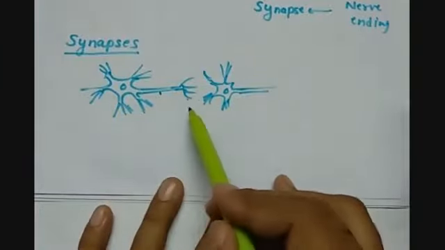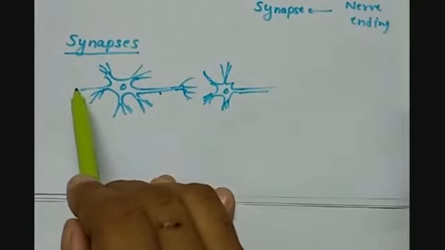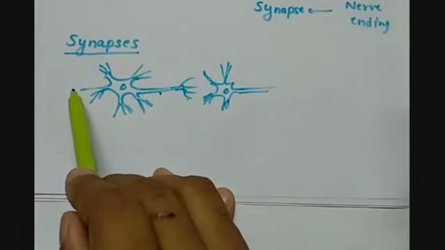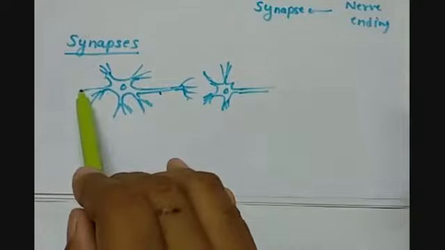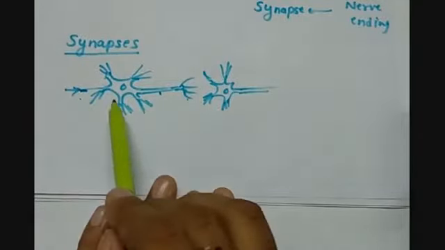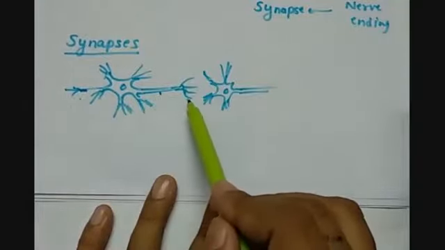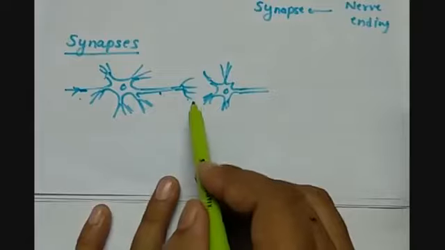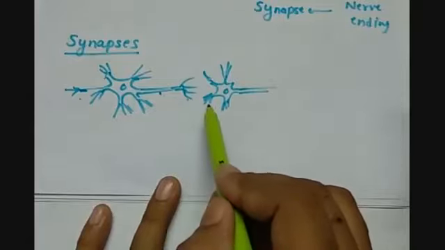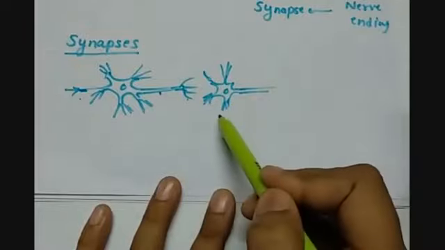So this is the structure of the neuron. The signals entering from the sensory organs enter through the dendrites, then pass on to the cell body, then go to the axon, then the nerve ending. But there is a gap between the nerve ending and the dendrites of the second neuron which follows it.